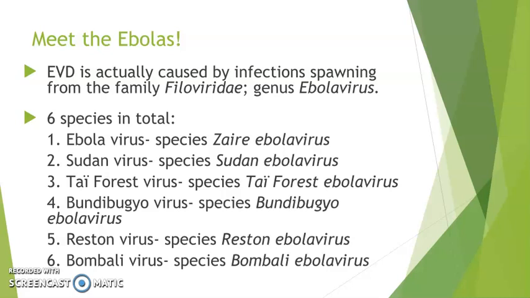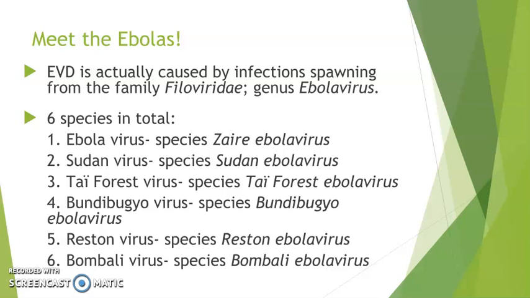The third might be one of the rarest out of the 6, being that it was only recorded once in 1994 by a Swiss researcher who did the autopsy on a dead chimp in Tai National Park, hence the name Tai Forest virus. The Bundibugyo virus was discovered in 2007 by an outbreak that happened in Uganda. 40% of the cases resulted in death.